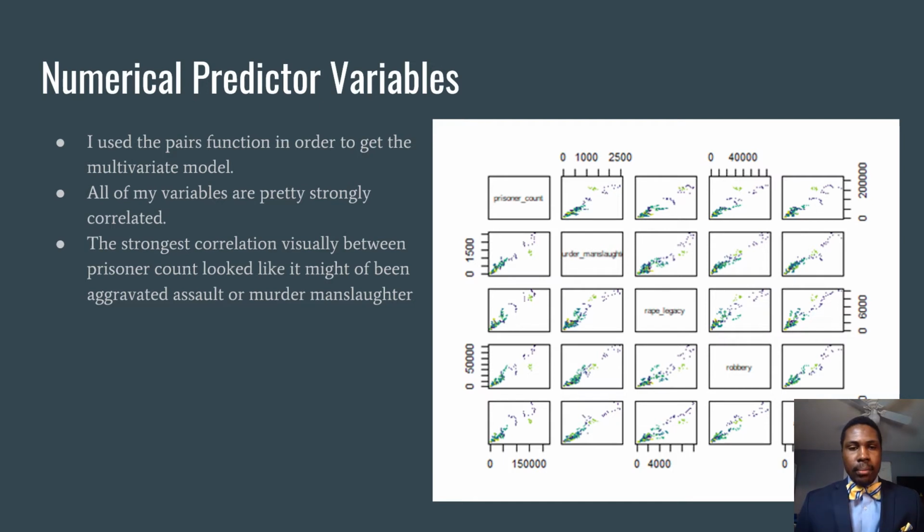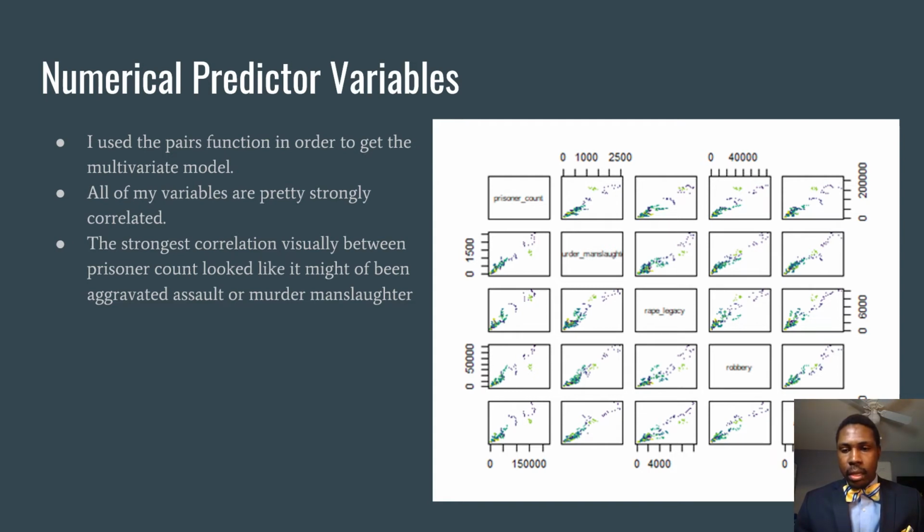With that in mind, I decided to do a multivariate model using the pairs function to get to know my data and how it correlated with each other. You can see that prisoner count is at the top, and then murder, manslaughter, rape, robbery, and aggravated assault follow. Each of these has a pretty strong correlation.